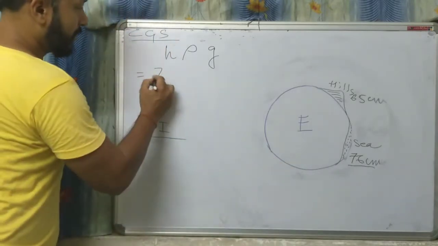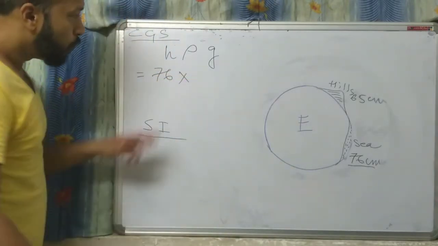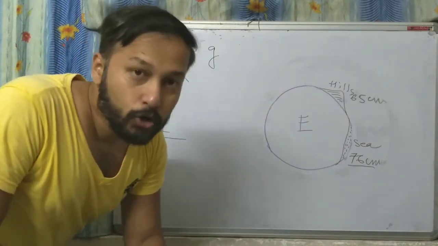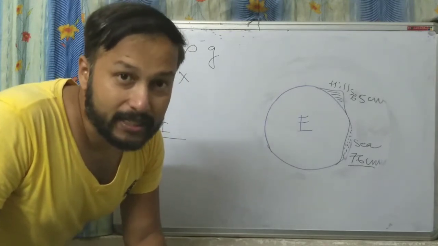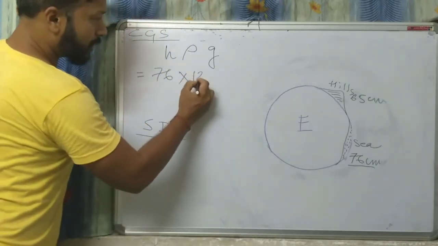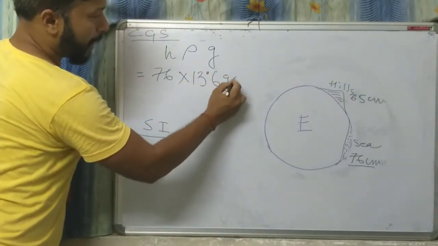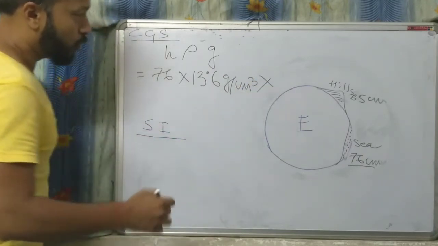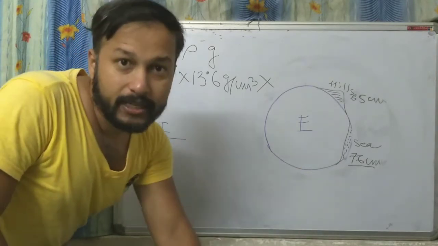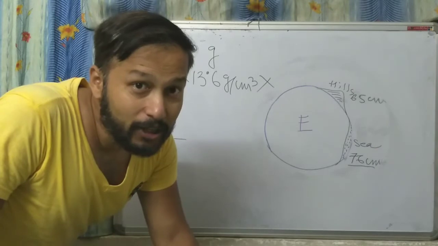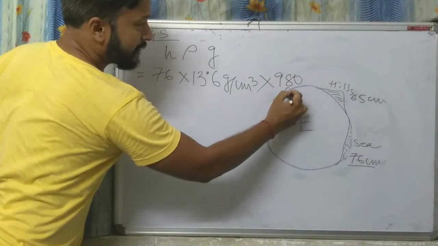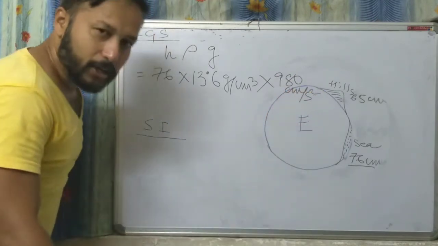So what is the height of the mercury column at sea level? 76 centimeter. 76 into, what is the density of mercury? Because in the barometer we used mercury. Yes, 13.6 gram per centimeter cube. So 13.6 gram per centimeter cube into gravity. The value of gravity in CGS system is 980 centimeter per second square. Got it?